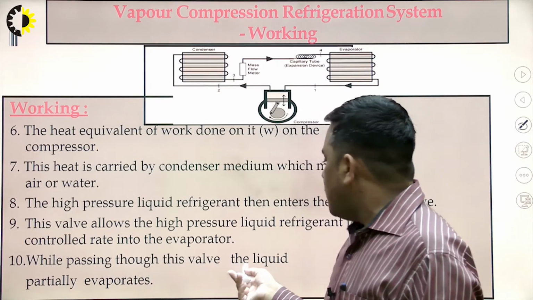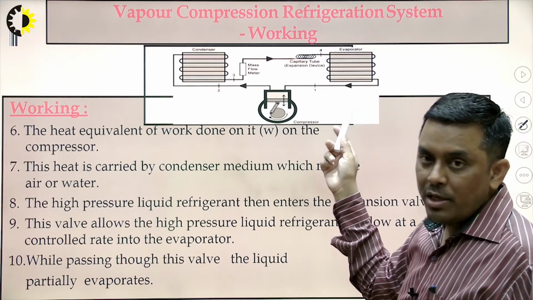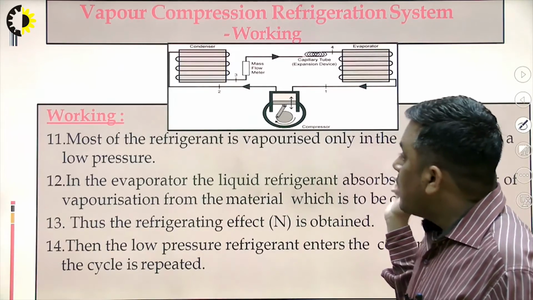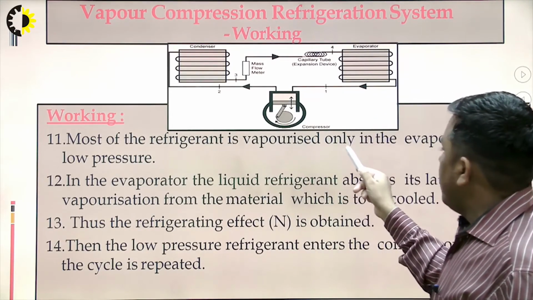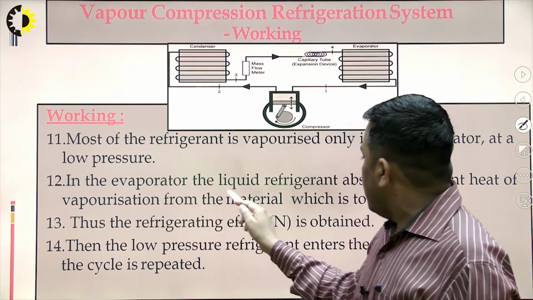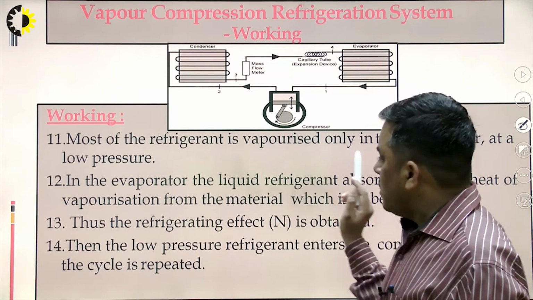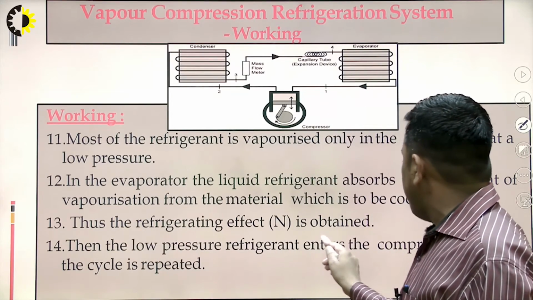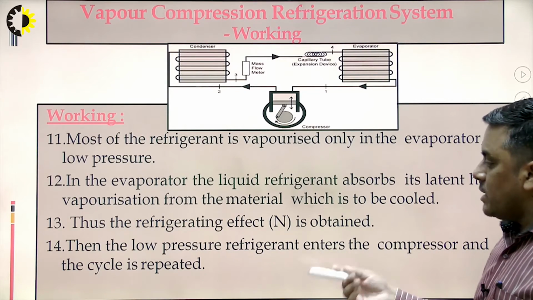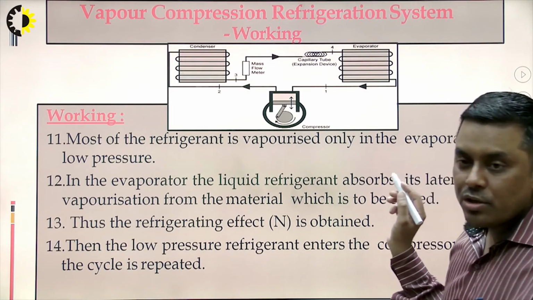While passing through this valve, the liquid partially evaporates. Already explained, whenever there is a pressure drop, there is a possibility of evaporation. So partial evaporation takes place in the expansion device also. But most of the refrigerant is vaporized only in the evaporator at low pressure. In the evaporator, the liquid refrigerant absorbs its latent heat of vaporization from the material which is to be cooled. Thus the refrigerating effect is obtained. Then the low pressure refrigerant enters the compressor and the cycle is repeated. So this is what the vapor compression refrigeration cycle is.